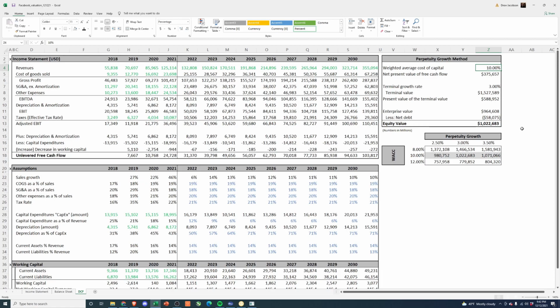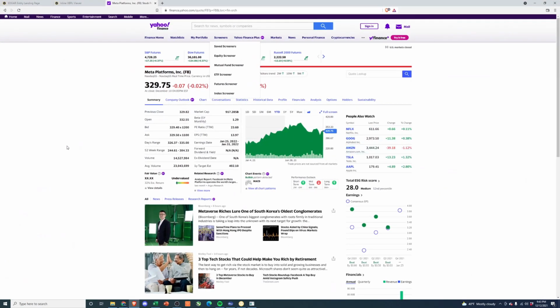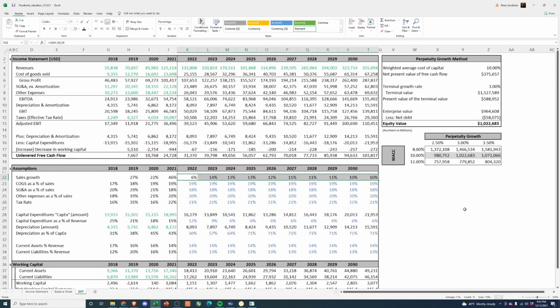That's the required return we need as an investor, with a 3% terminal growth, and we're getting a $1 trillion valuation. You can see if we do a little sensitivity based off perpetuity growth and different WACCs, you get anywhere from 757 billion to 1.6 trillion. Something to note here is that this is with revenue not growing as fast as it has historically, so I think there's a lot of upside. And if we look at their current market cap, if we pull up Yahoo Finance here, they're trading at $917 billion. So I think they're trading pretty fairly, to be honest.